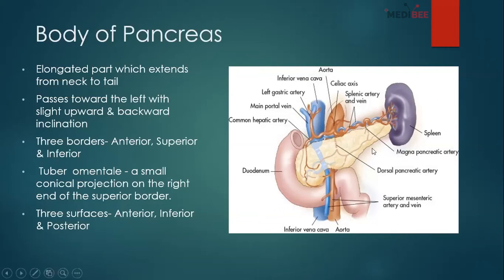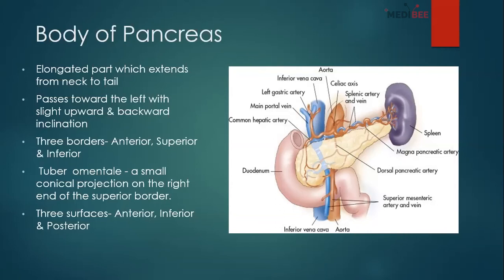The most important thing for the body is that you have to be clear about the borders and surfaces, otherwise it will be difficult for you to understand the next relations portion. That's why I'm telling you again, there are three borders and three surfaces.